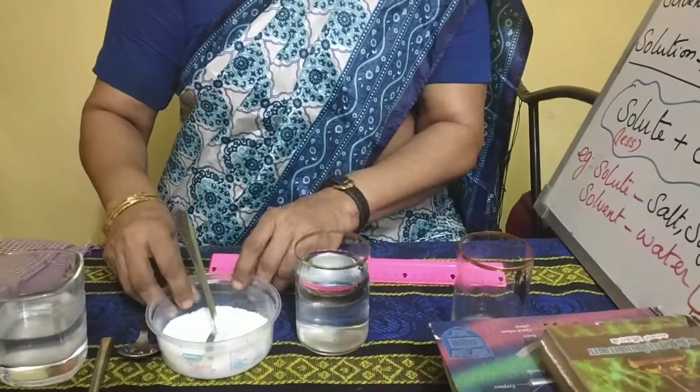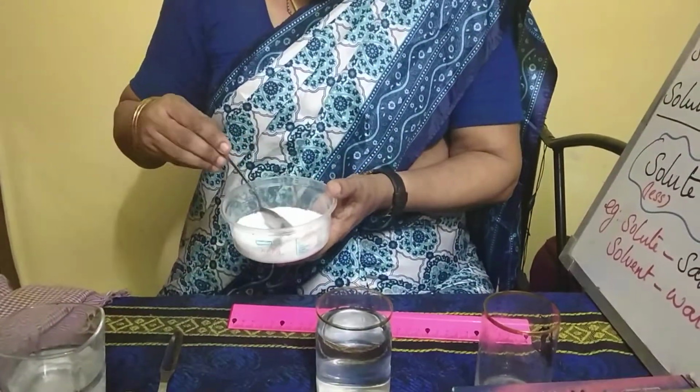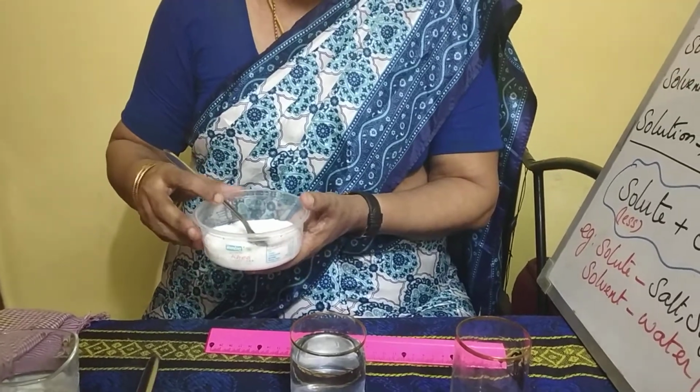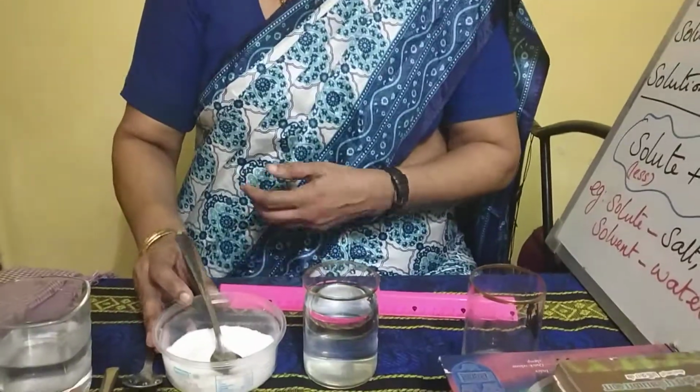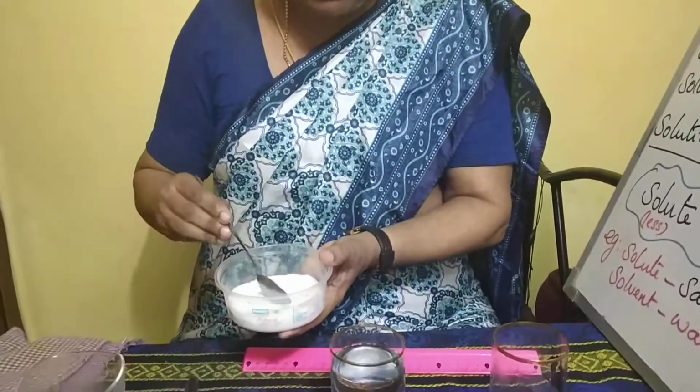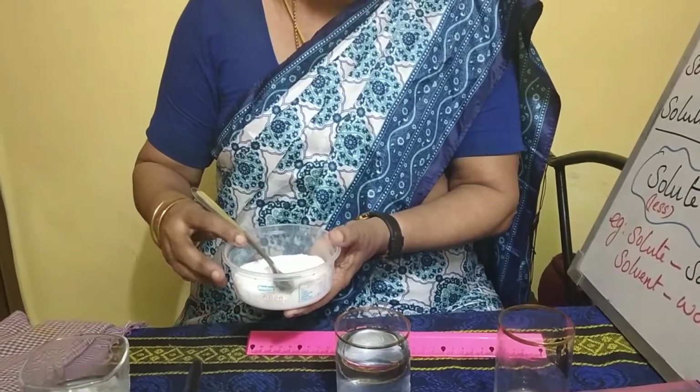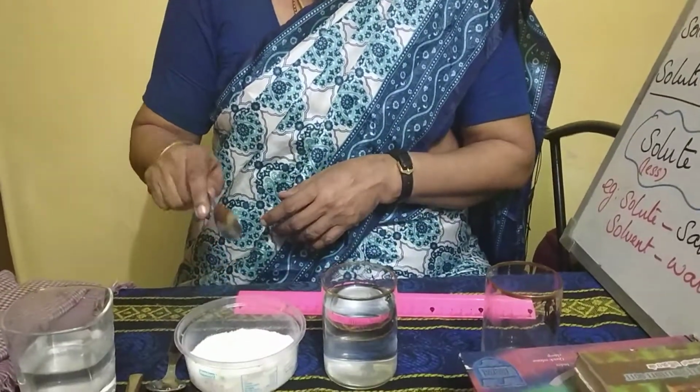Now look at here. This you would have seen. This is nothing but our cooking salt. The salt's chemical name is sodium chloride. You all are aware of it already. It is NaCl. The formula for sodium chloride is NaCl. I have taken powdered salt. This is of course the spoon, which you all know.